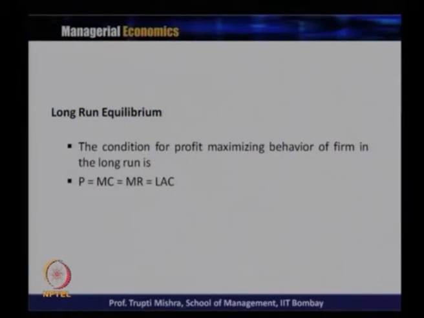So the condition from the profit maximizing behavior of the firm in the long run emerges from here, that is P is equal to marginal cost, which is equal to marginal revenue, which is equal to the long run average cost curve. So we will just see the graphical representation of how graphically we can reach a long run equilibrium.